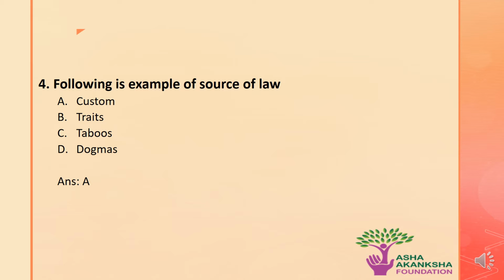The next question is: which of the following can be said to be a source of law? The options are A. Custom, B. Traits, C. Taboos, or D. Dogmas. The correct answer to this question is option A, that is, custom among the following is the best example of sources of law.